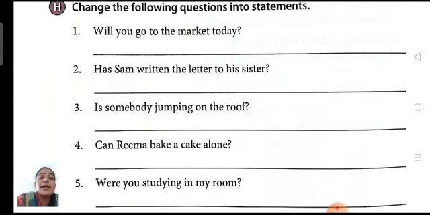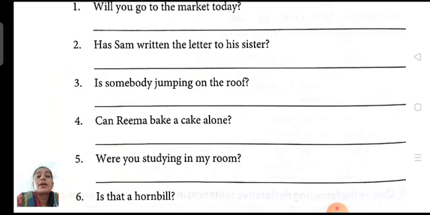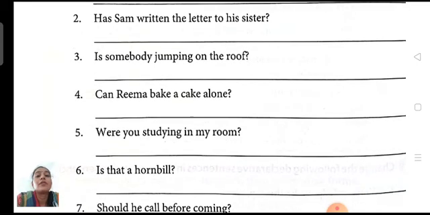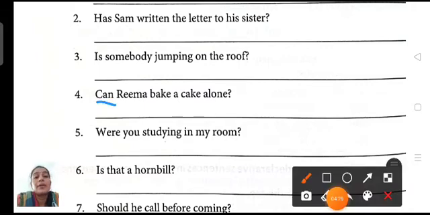Is somebody jumping on the roof? So the answer is, somebody is jumping on the roof. Full stop. Okay. Fourth one. Can Rima bake a cake alone? So can is a helping verb, then Rima is the subject. So when we convert it into a statement, Rima, the subject, comes first, then the helping verb. Rima can bake a cake alone. Full stop.